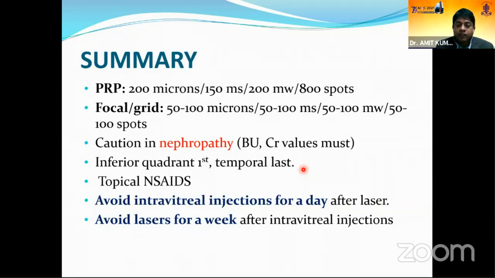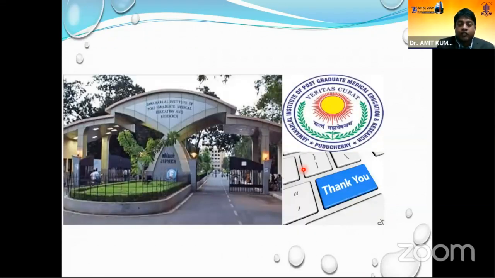And if you are doing a laser, it's better to avoid intravitreal injections on the same day. And if you have given any intravitreal injection, we try to avoid laser for a week. Thank you for your patient listening.